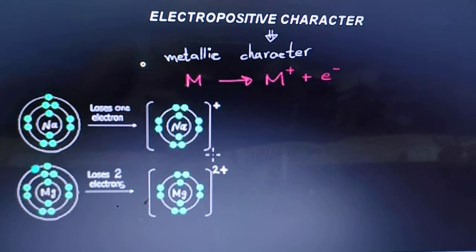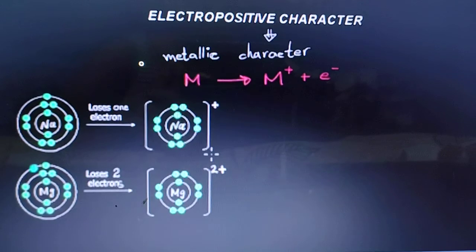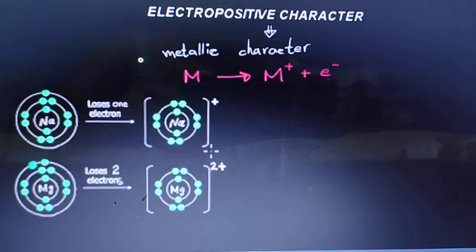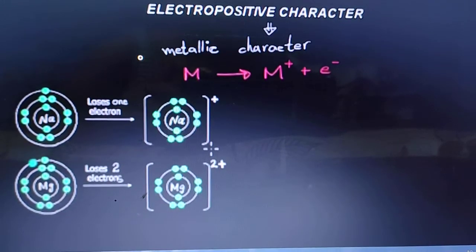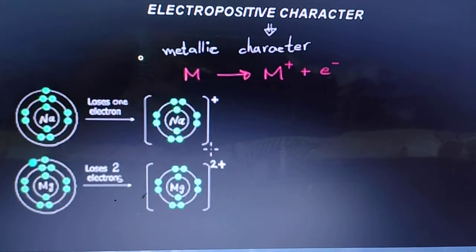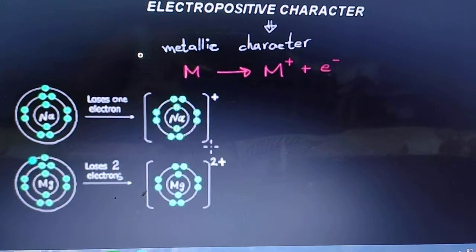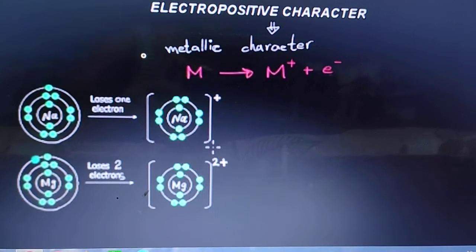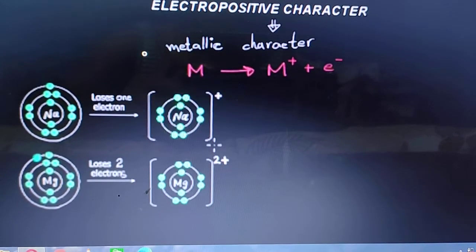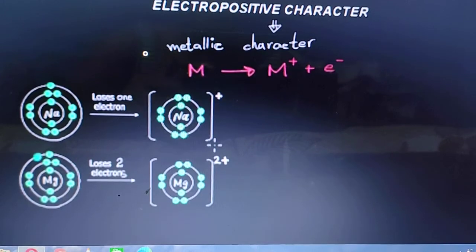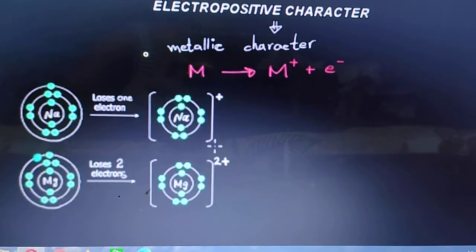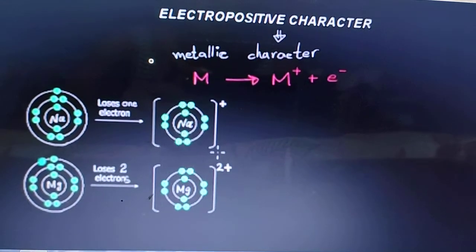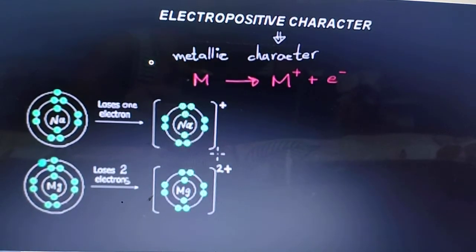For example, you see in your book, sodium gives Na plus and 1 electron is lost by sodium. How does it lose 1 electron? You see here that sodium has 1 electron in the valence shell, the outermost shell, so it can easily lose 1 electron to complete its octet.